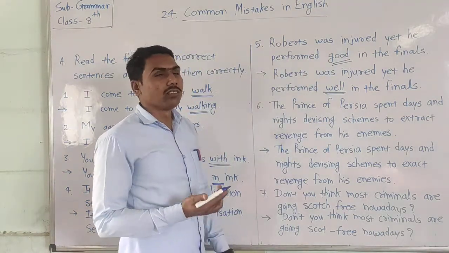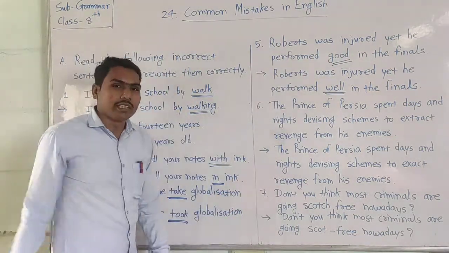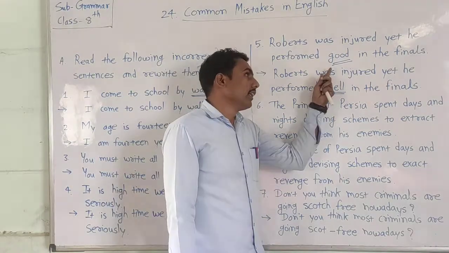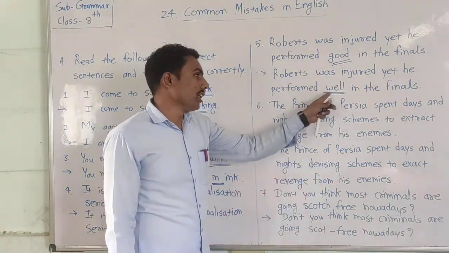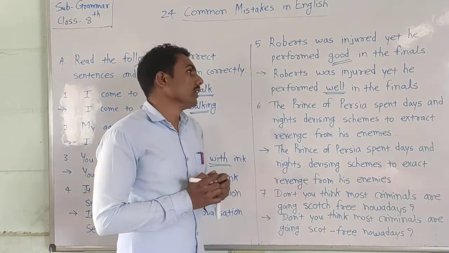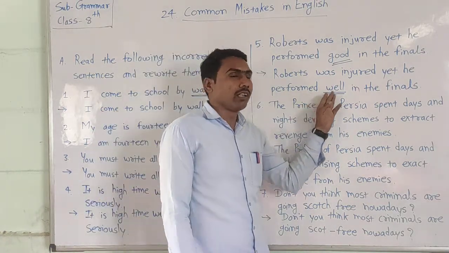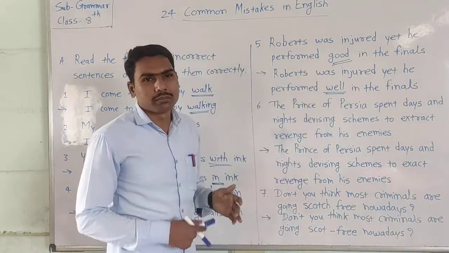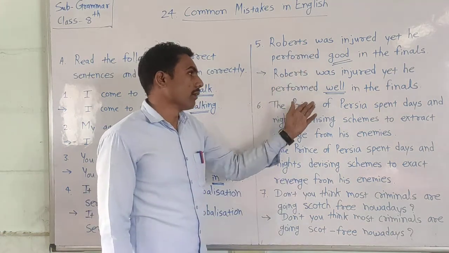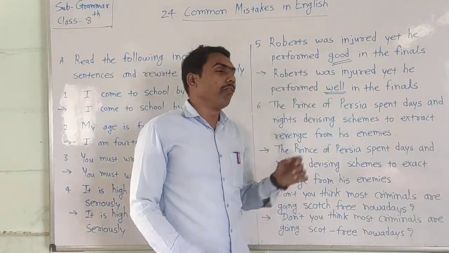In writing, it is a common mistake. We can rectify it and we can use well here. Now in this place, instead of good, what do we use? We use well. Good is a mistake here, so it cannot be used. What can we use in this place? We can use well.